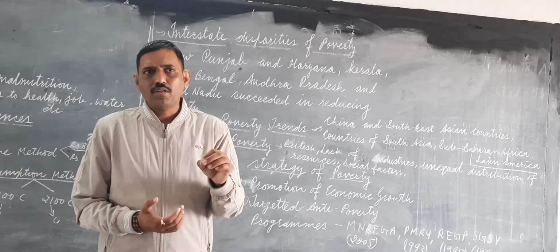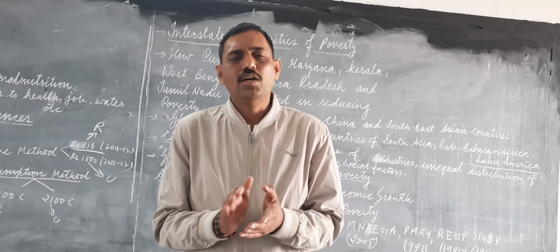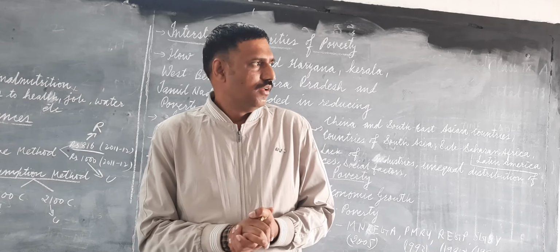That means targeted program. Pradhan Mantri Rozgar Yojana, Rural Employment Generation Program, Swarna Jayanti Swarozgar Yojana. These are the different schemes which the government has started for the poor people. Clear? Now these are the different schemes which the government has started. It is given on the second last page of the NCERT book of this chapter.